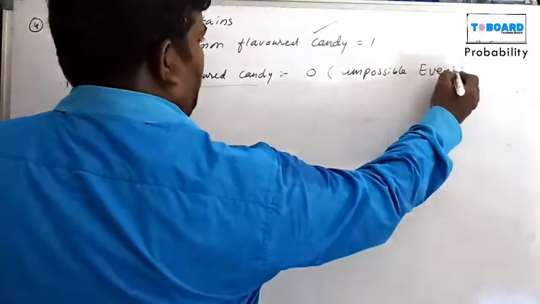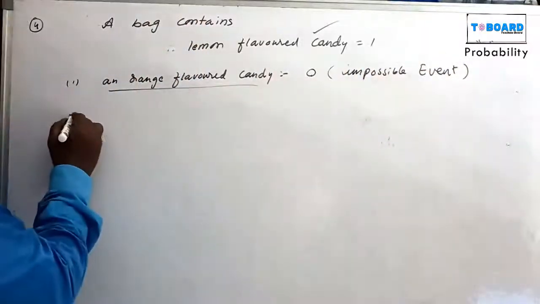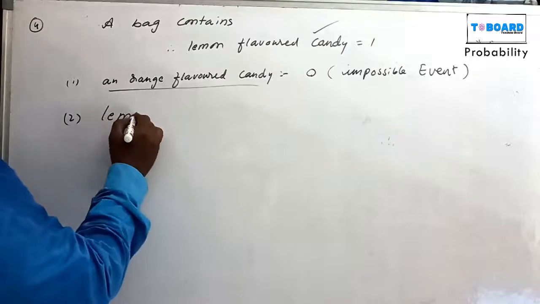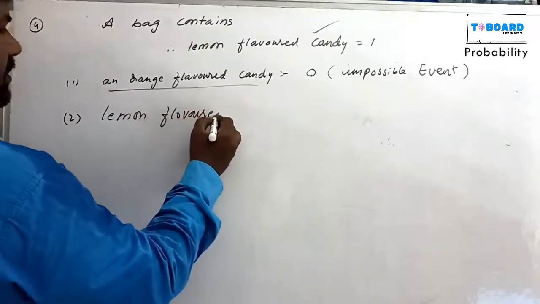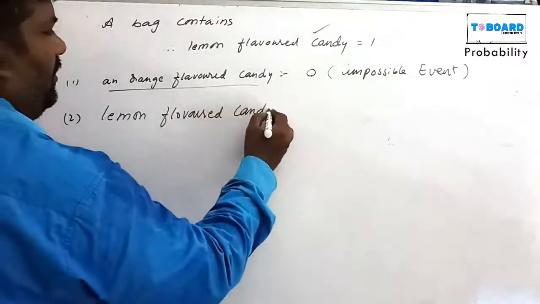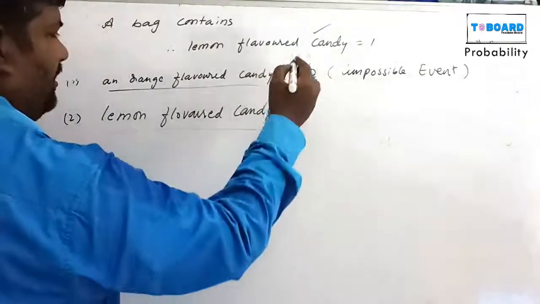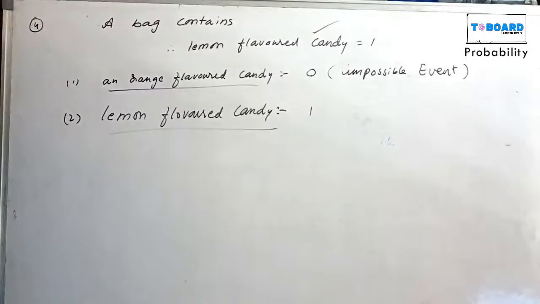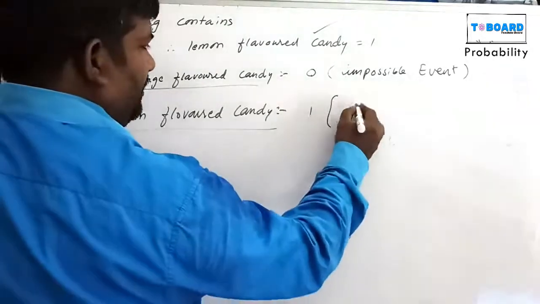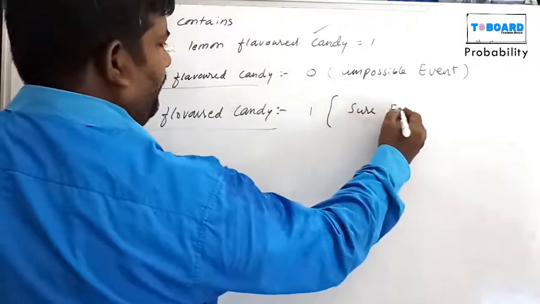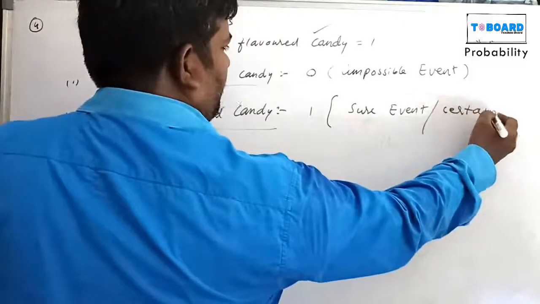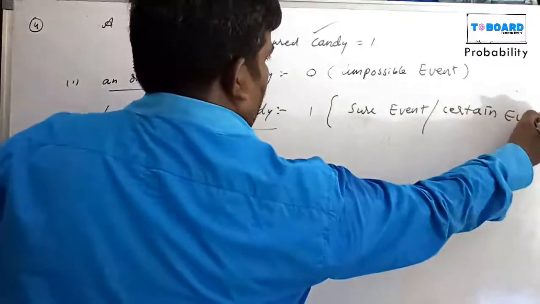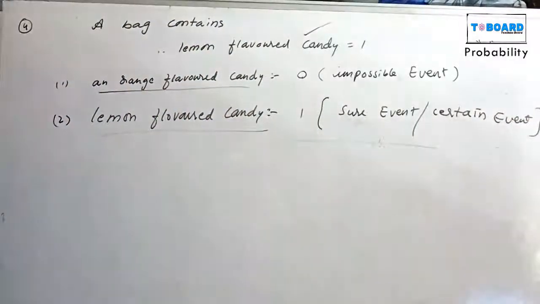Now the second one is lemon flavored candy. How many are there? Lemon flavored candy is 1 out of 1, that is 1, a sure event or certain event.